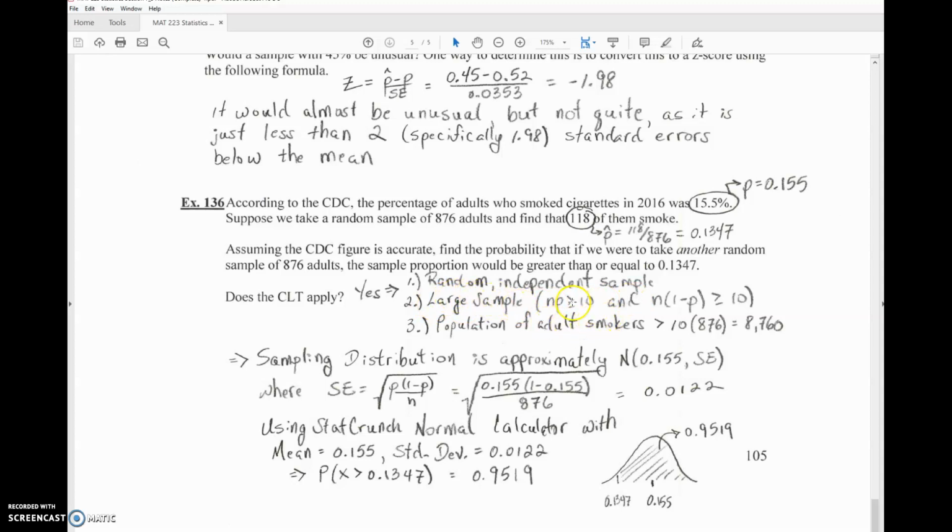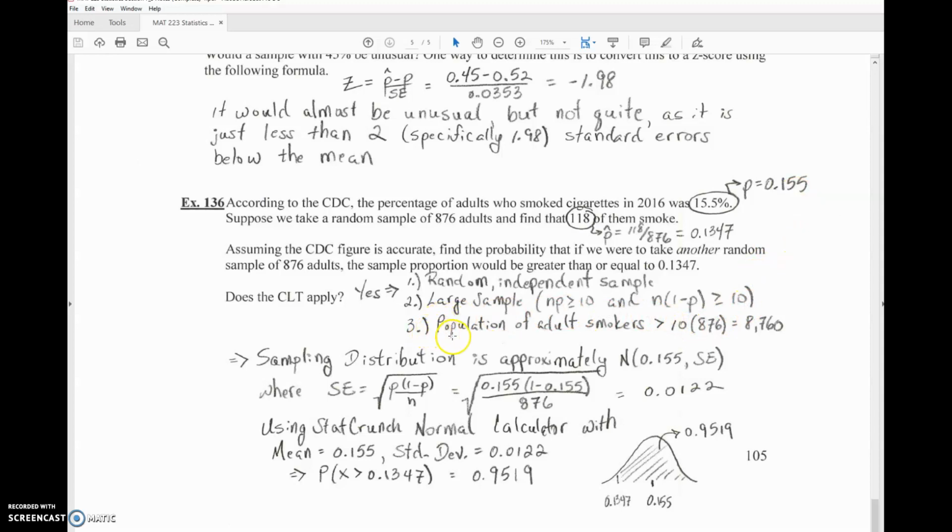My expected number of yeses would be 15.5% of my 876, certainly more than 10. And my expected no's, I don't smoke, would be 1 minus 0.155, or 0.845, times the sample size of 876, also certainly more than 10.